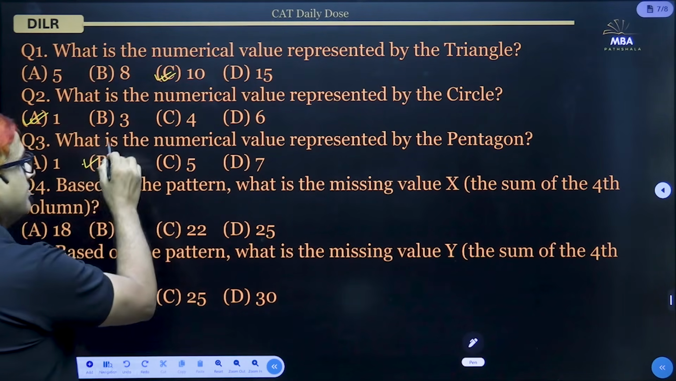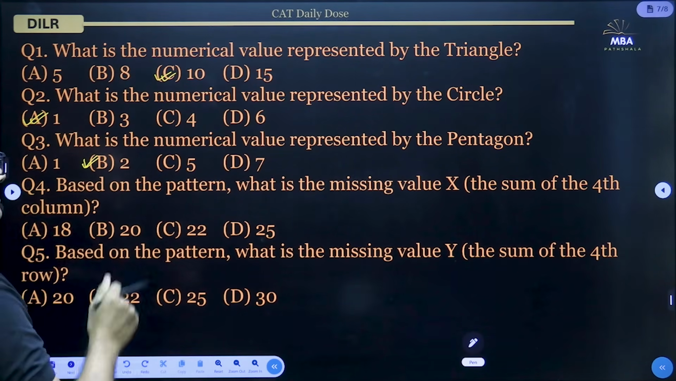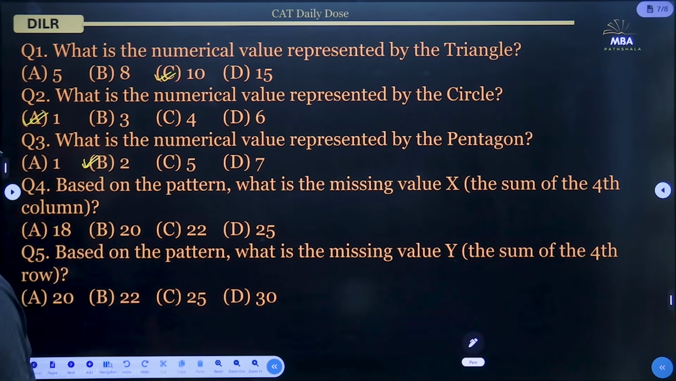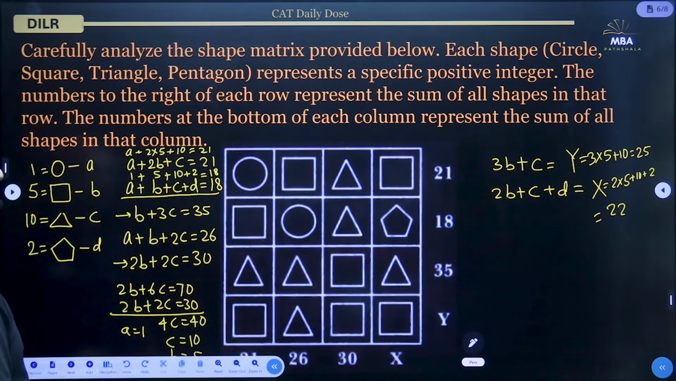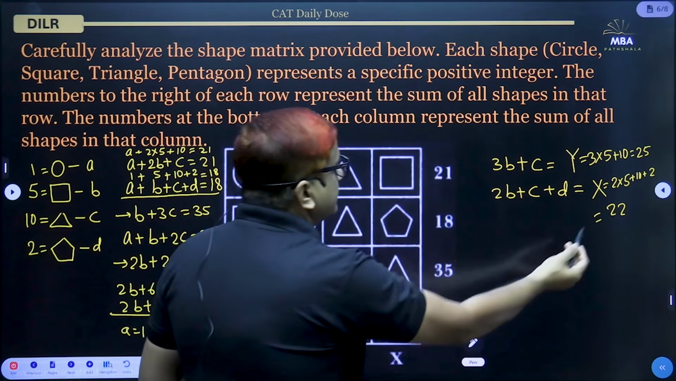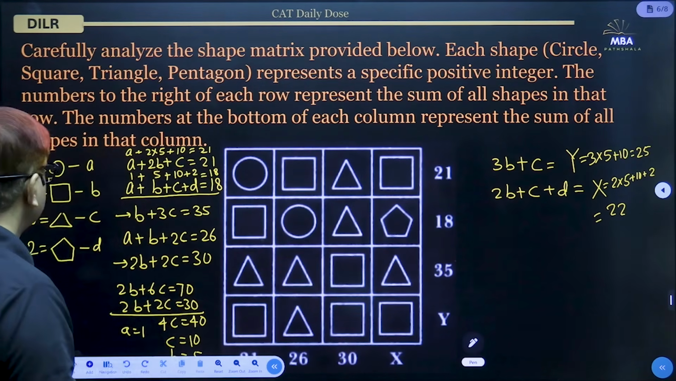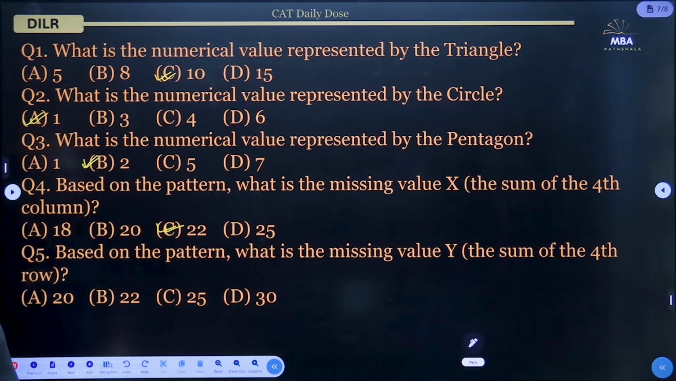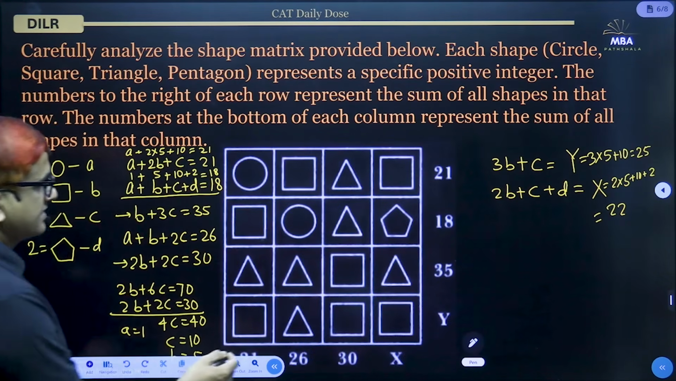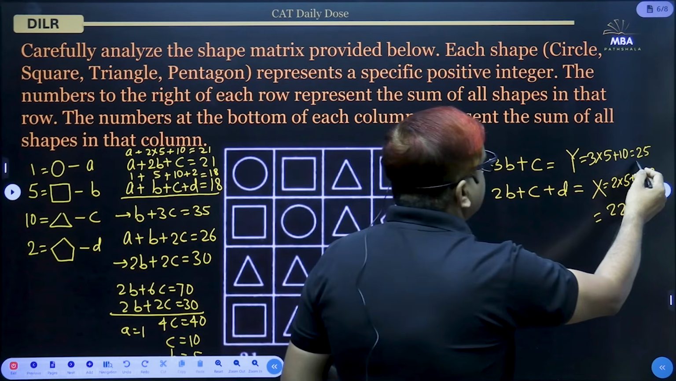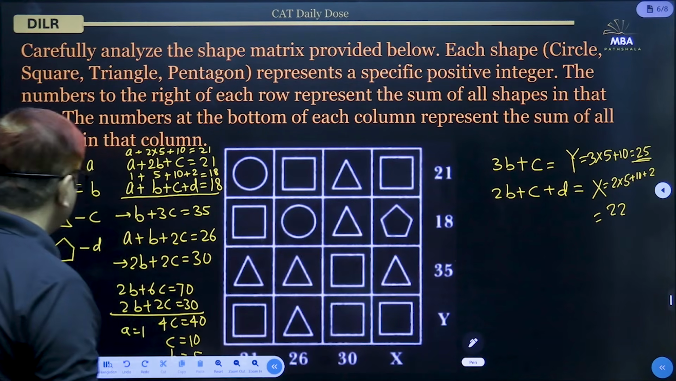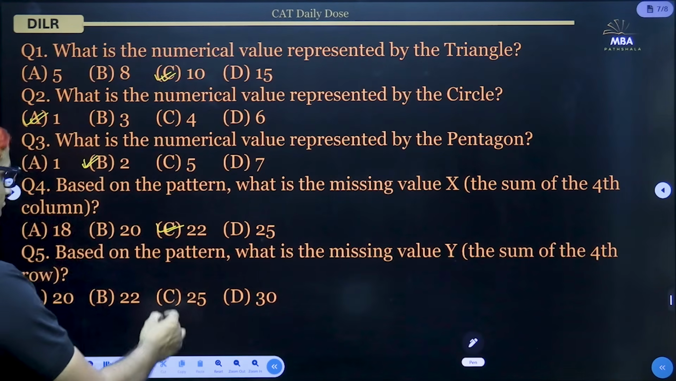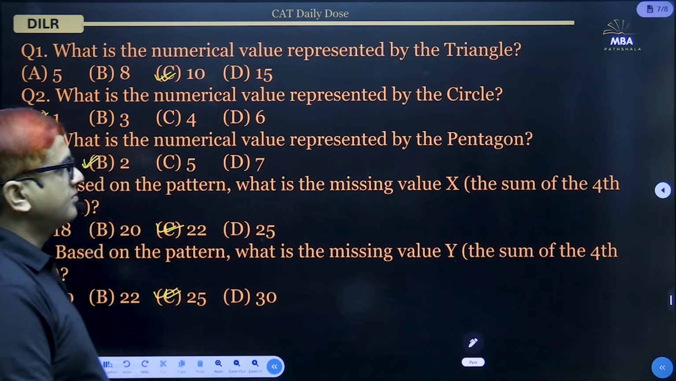So option B. Based on the pattern, what is the missing value X? The sum of the fourth column. So the missing value X is 22. The answer is option C. And based on the pattern, what is the missing value Y? The sum of the fourth row. So we can see that the sum of the fourth row, Y, is 25. So the answer will be the matching option. So this completes this set.